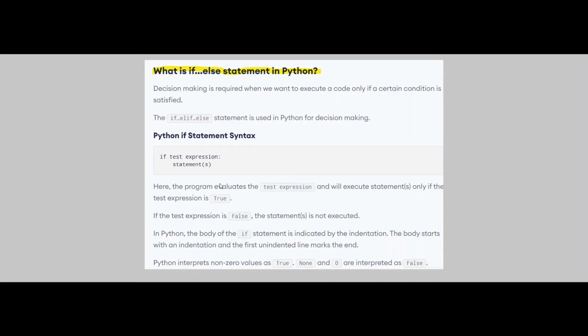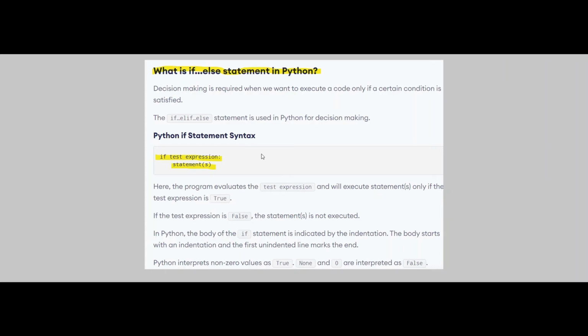Okay, it could be any operation like Fibonacci, like greatest common divisor and all. We'll see them one by one, don't you worry. So basically there are if, elif and else statements in Python for decision making. Now the Python if statement syntax, as I told you, we just need to write if and the condition. As you can see, in the condition place I have written the test expression, and then the statement which I need to perform. Here the program evaluates the test expression and will execute the statements only if the test expression is true.